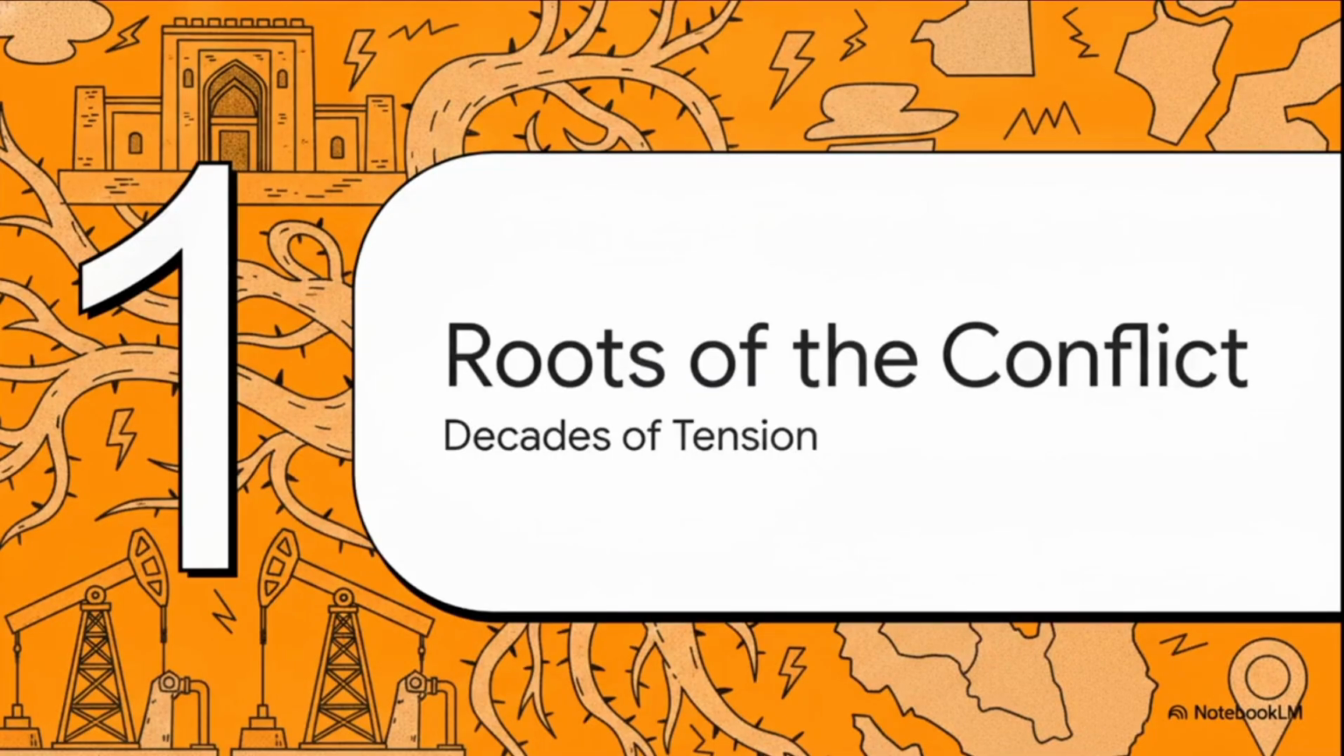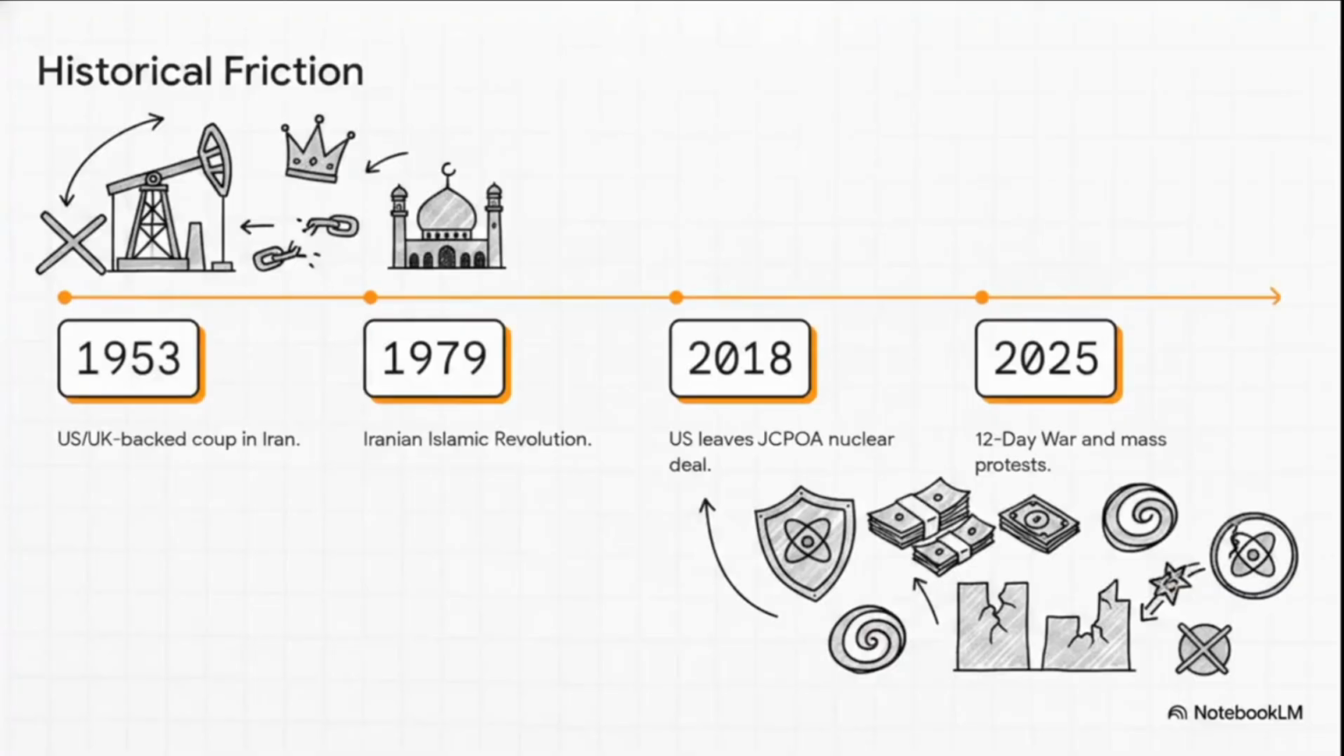Roots of the conflict, decades of tension. You can't really understand 2026 without rewinding the clock. We're talking over 70 years of escalating tension here. It really kicks off back in 1953 with a US and UK-backed coup that ousted Iran's prime minister over oil nationalization. That specific historical resentment was a massive driver for the 1979 Islamic Revolution, which completely severed diplomatic ties and established an Islamic Republic.